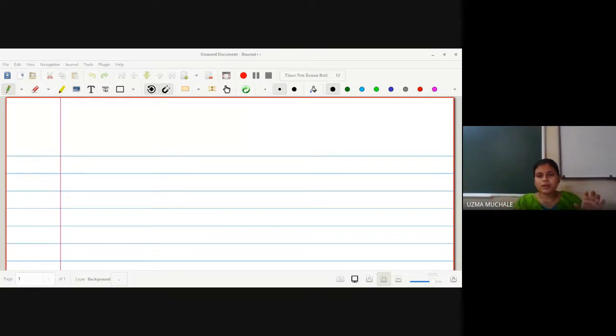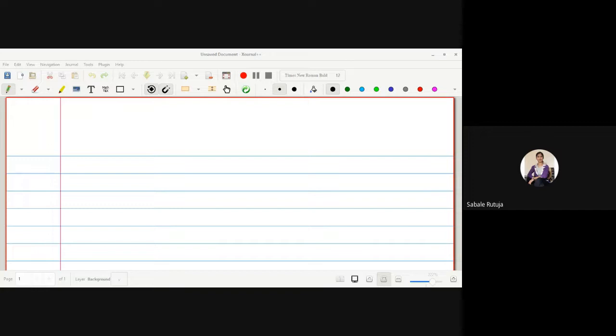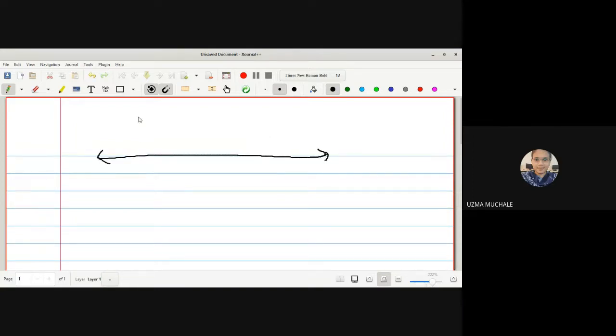Suppose you have a real line. I can say that the real line is connected. So how to show that the real line is connected? Can you write the real line R with the help of two disjoint open sets such that their union gives R and their intersection is empty? Is it possible? No, ma'am. Okay, so let us see. Suppose this is your real line, and our aim is to find out whether R can be written as a disjoint union.